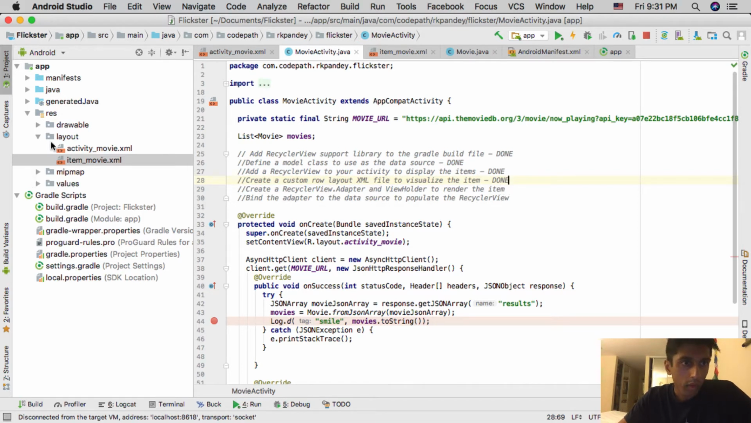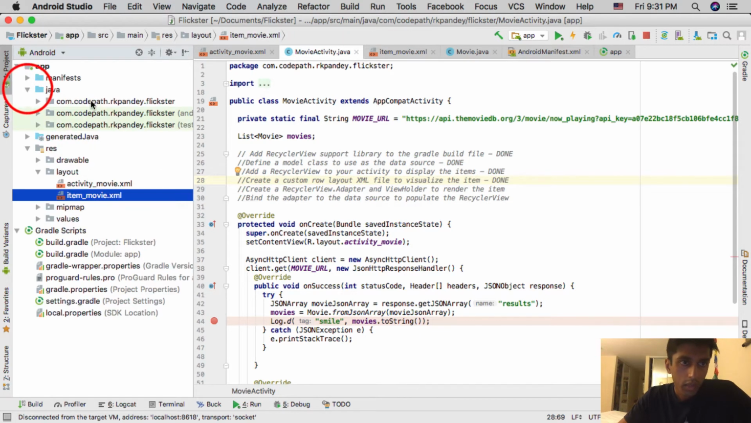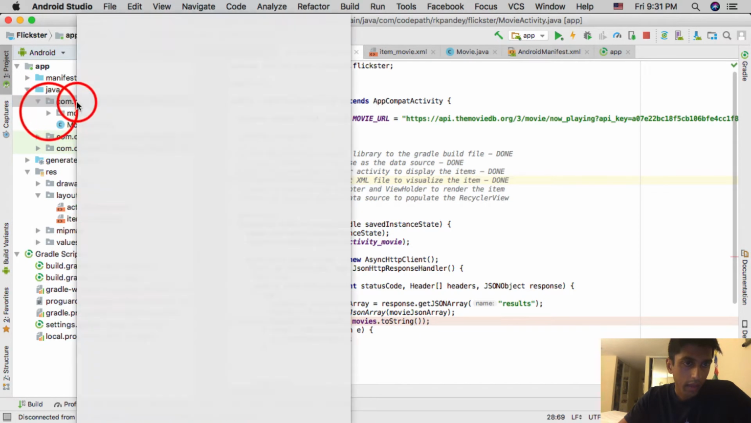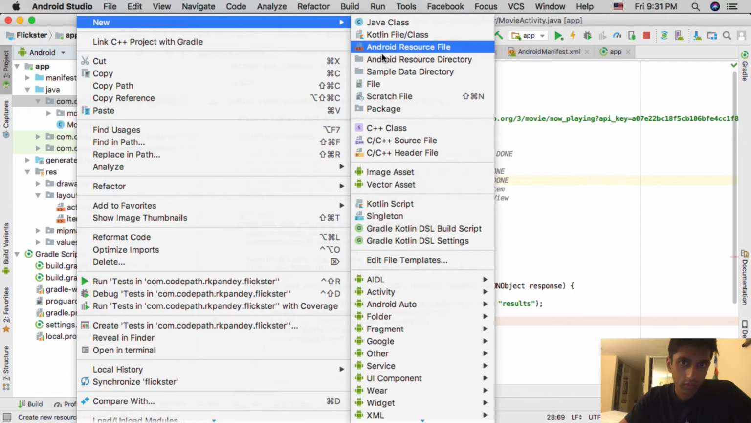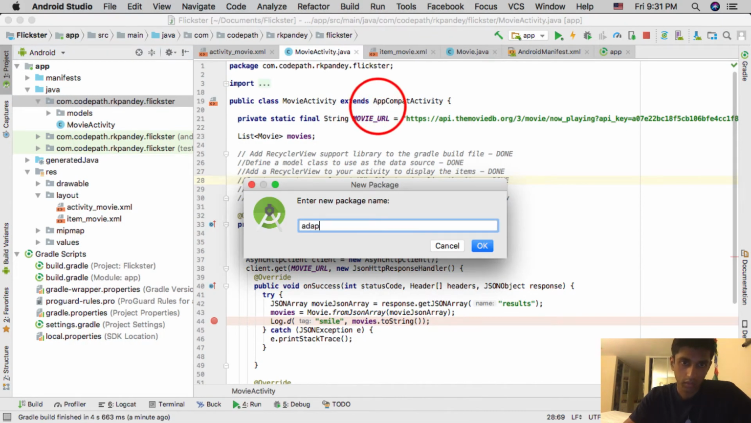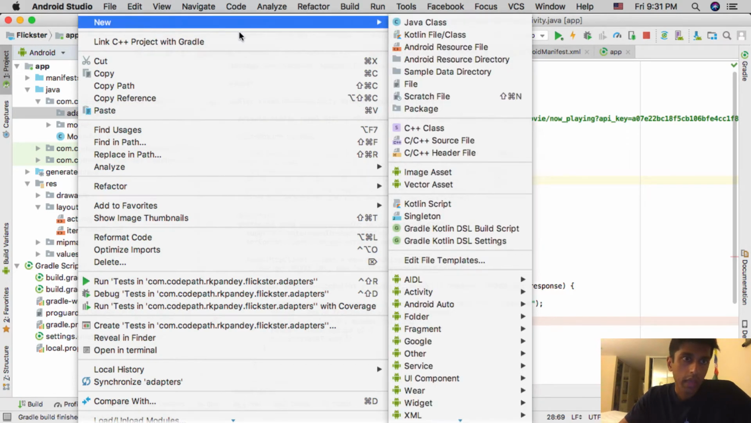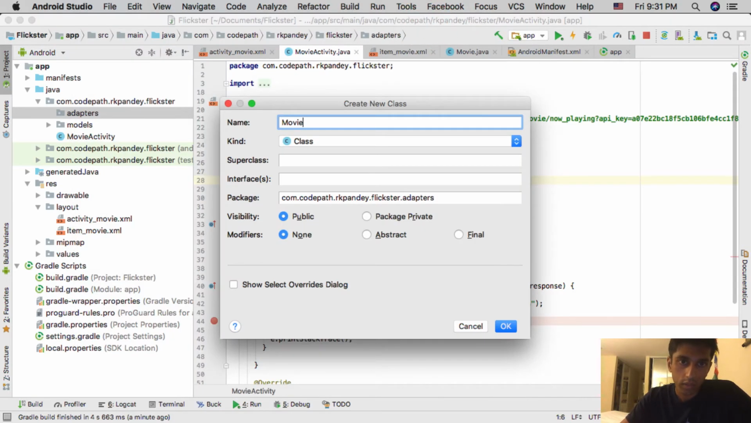So to do this, what we're going to do is go into the actual Java code, and I'm going to create a new package called adapters. And then you can imagine how in an app you might have many adapters for different data types, and each adapter is responsible for binding the data and putting it into a view. So we're going to have an adapter here, and we're going to call it MoviesAdapter.